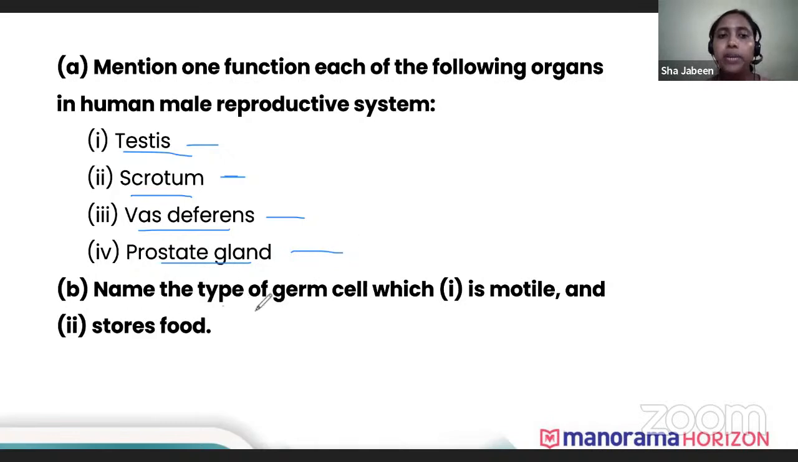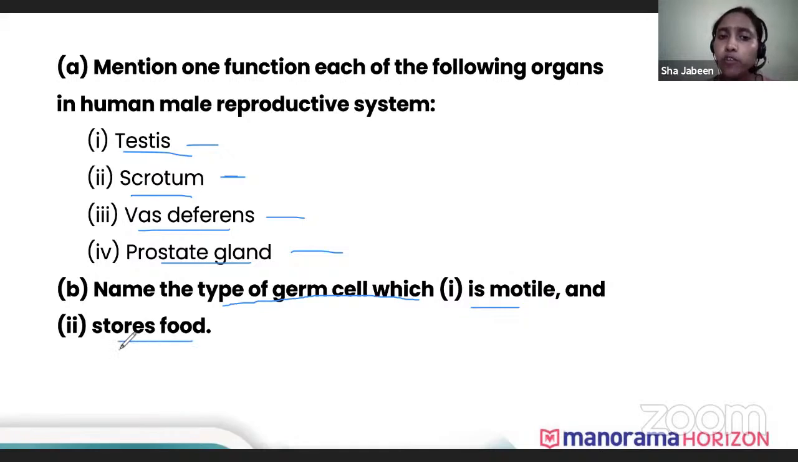Now name the type of germ cell which is motile. Motile means moving. Which germ cell can move? Yes, sperm, that is the male germ cell. Male germ cells can move, so that is motile.